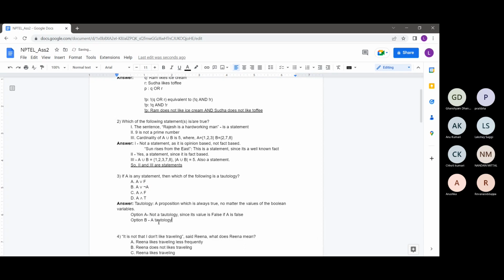If you just want to see directly, you can think that a statement is either true or false, right? But if you want to see it by Boolean algebra, then suppose A is false, then not A, where I am denoting the exclamation as not, is true.